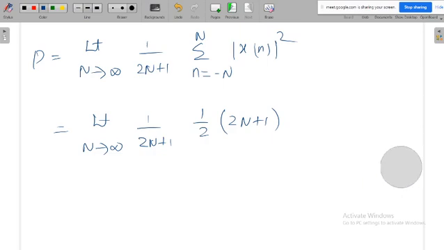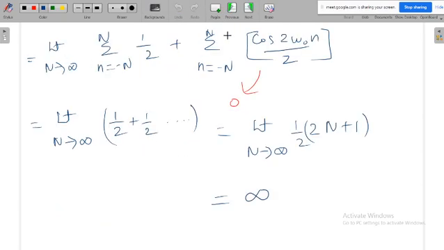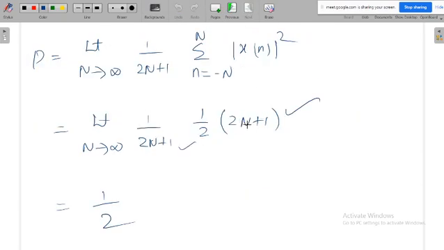See, here also 2n plus 1 is there, and here also 2n plus 1 is there, they are cancelling straight away. So the final answer is 1 by 2. So the power of this discrete signal is 1 by 2. If they are not cancelling directly, then I can take that n outside, similar to what I did in the previous problem. But they are cancelling each other directly, so I can cancel the term, and then only 1 by 2 is there. So for this, 1 by 2 watt is the answer.